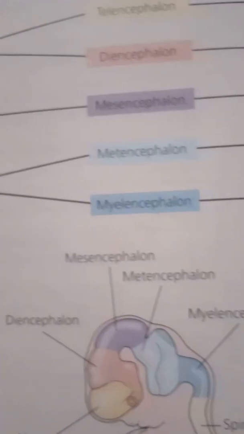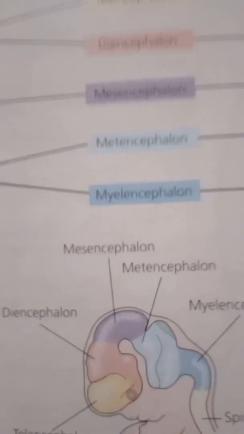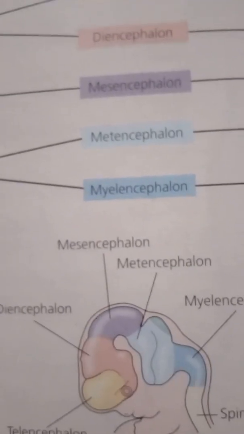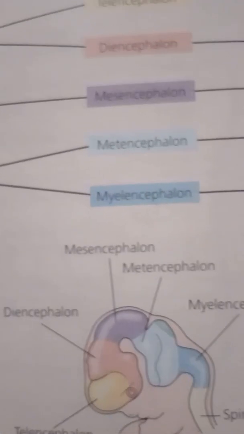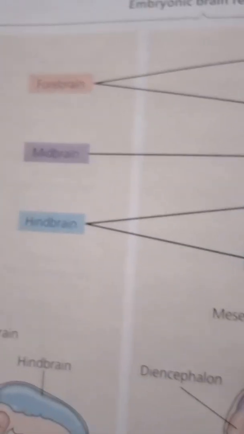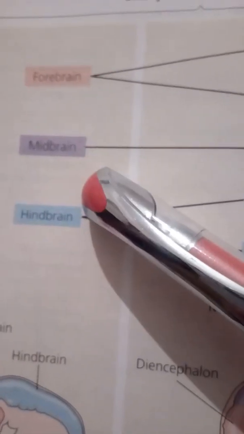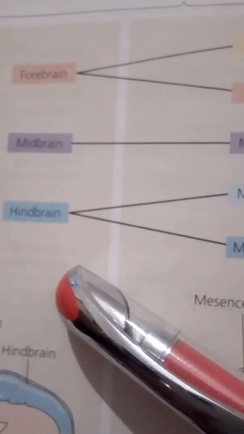Embryonic development of the brain. In all vertebrates, there are three bilaterally symmetrical anterior bulges of the neural tube: the forebrain, midbrain, and hindbrain.